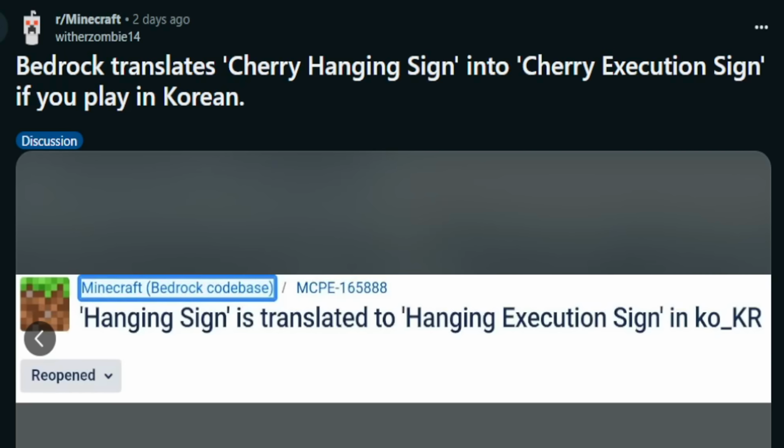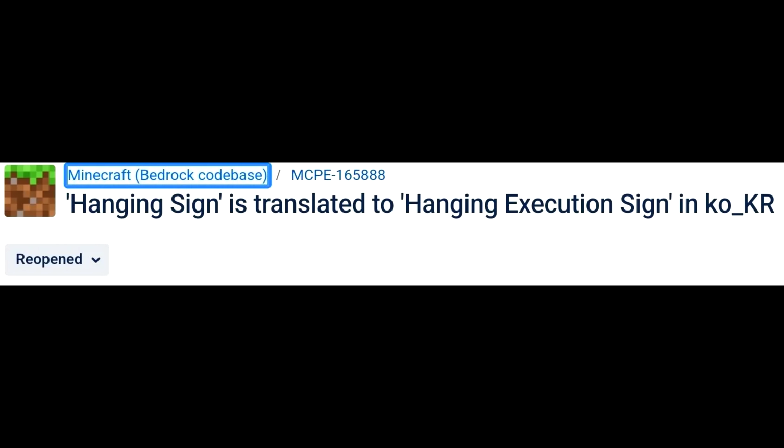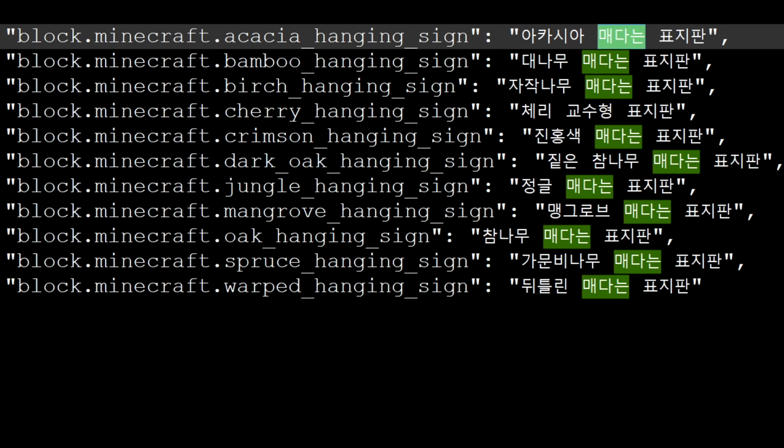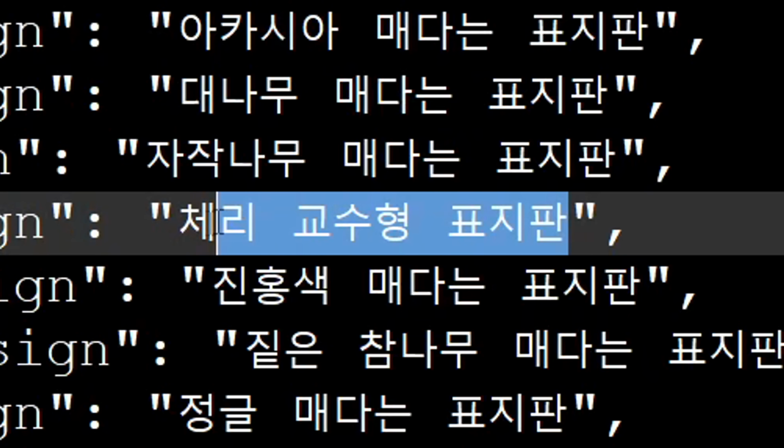No, I found this on r/Minecraft. It was sent over to me. Hanging sign is translated to hanging execution sign in Korean. This only applies to the cherry one, which again makes no sense because all you needed to do was copy and paste, but they didn't do that.